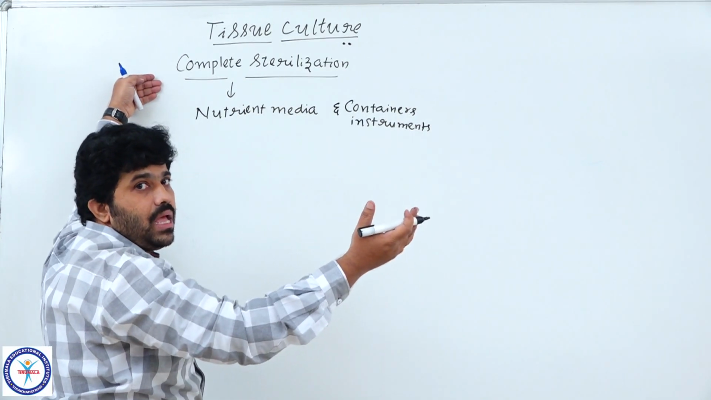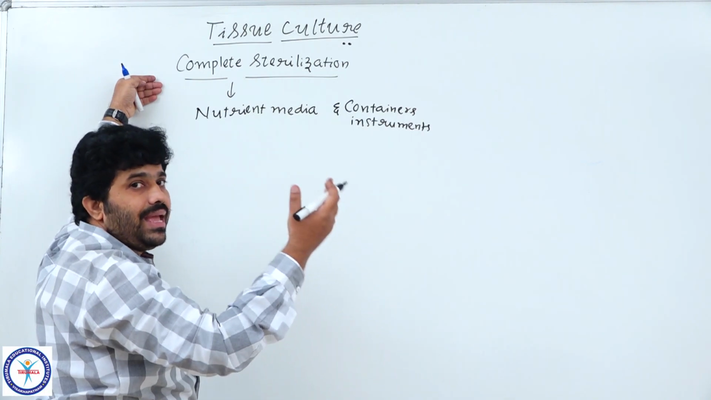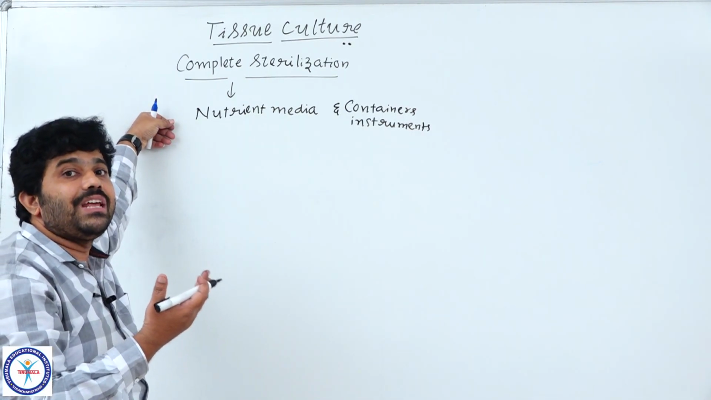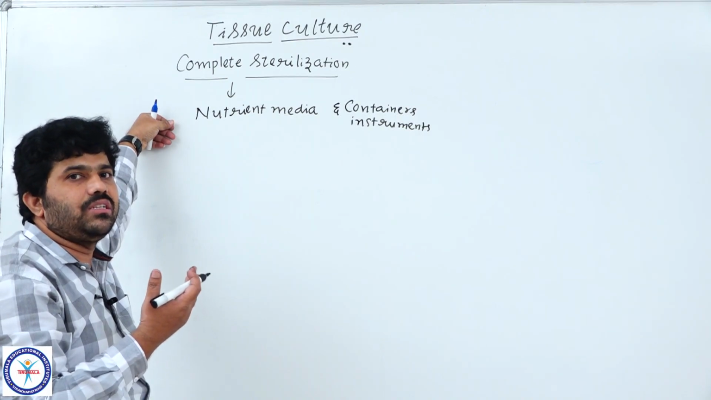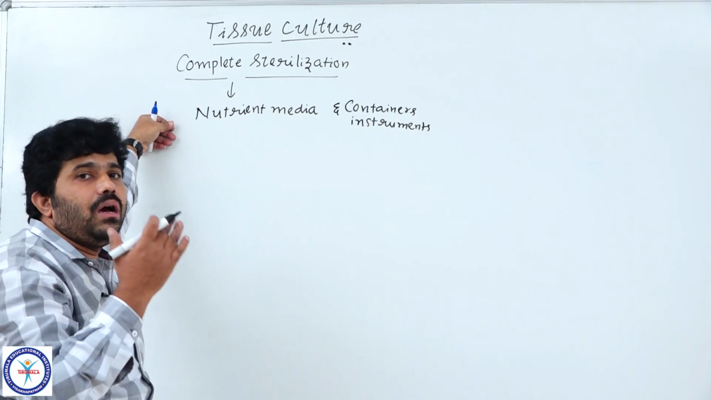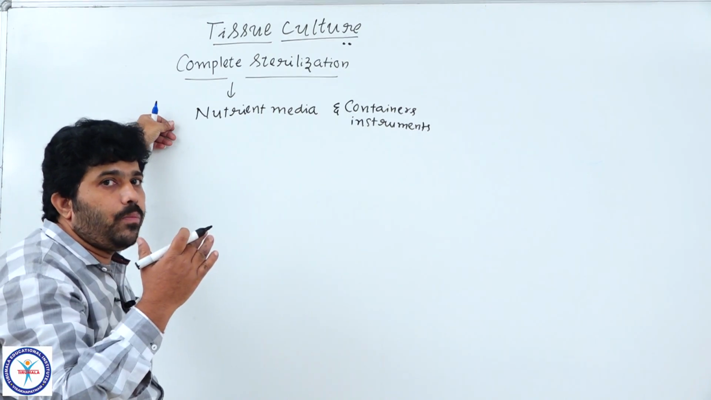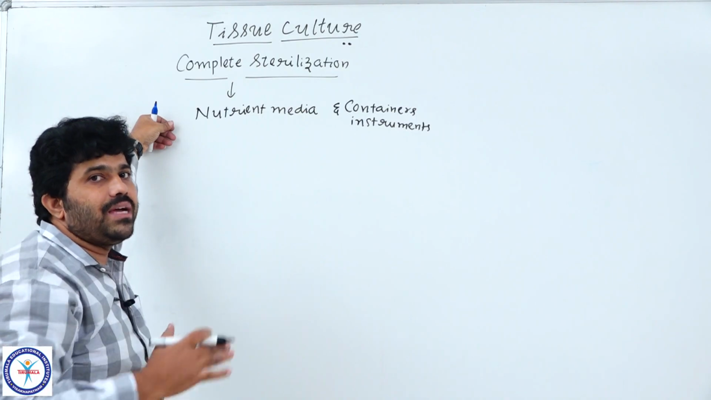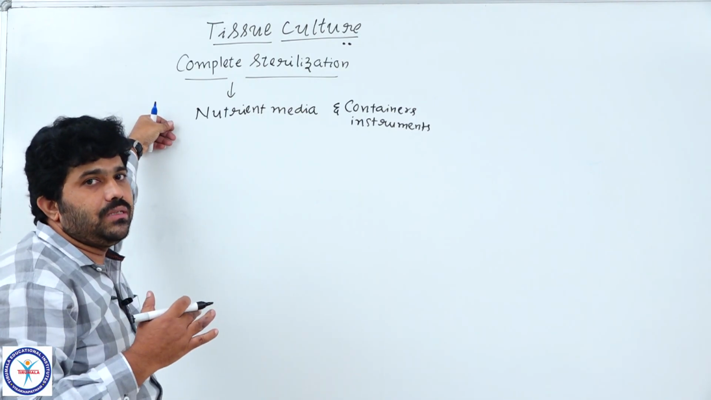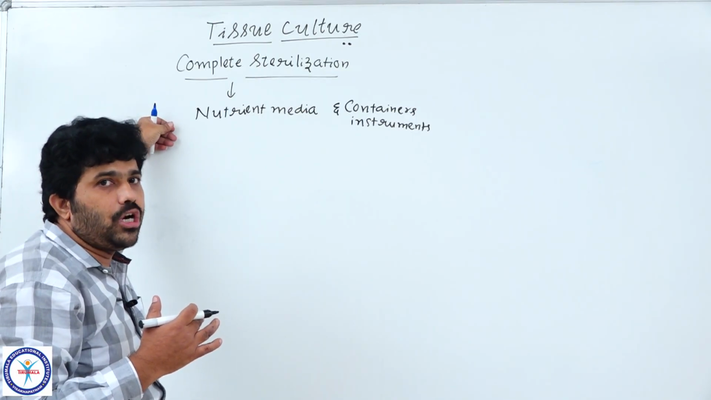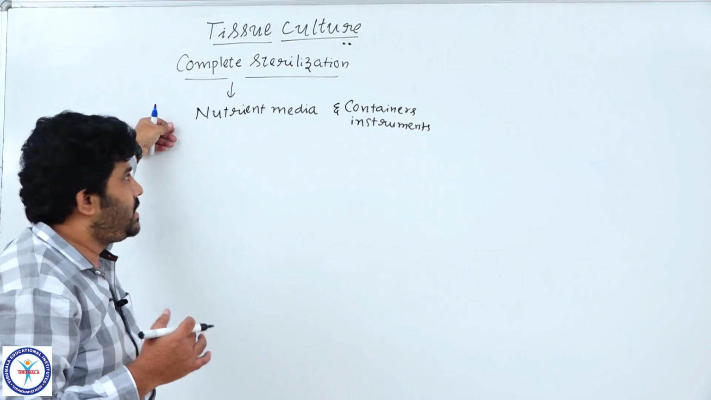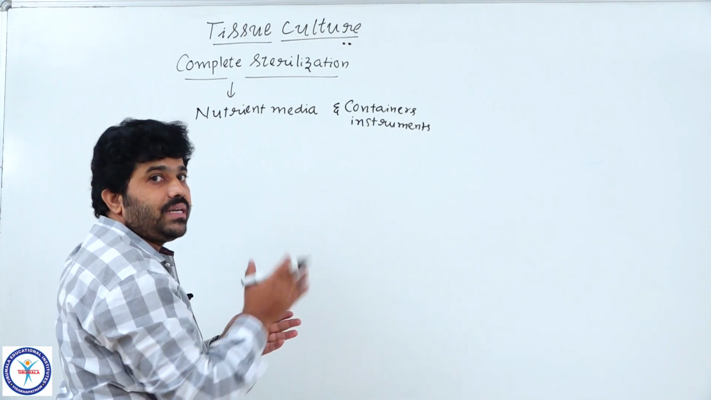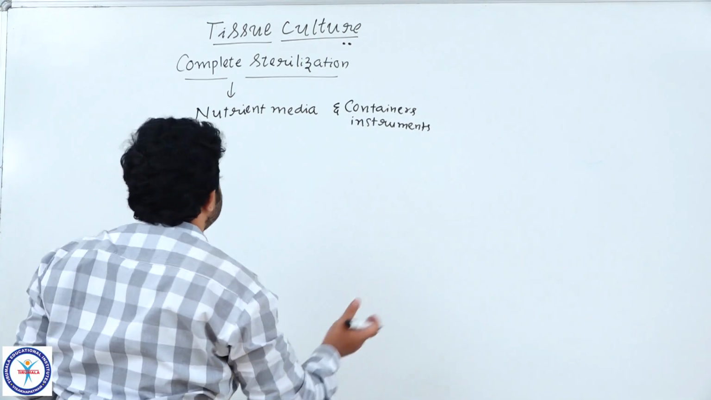But in the explant we do surface sterilization, or external sterilization, because we should not go into the protoplasm or nucleus. If chemicals affect them and protoplasmic changes take place, then it is not useful for tissue culture. That's why we only sterilize the surface of the explant, which we call external or surface sterilization.